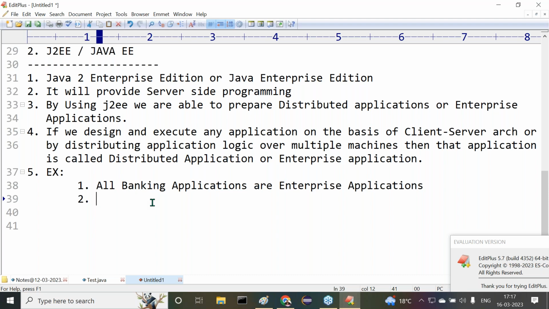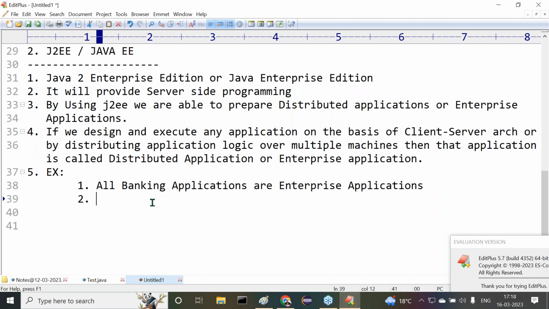See, observe carefully. When I open my browser in my laptop and type www.icicibank.com, automatically a request will go to the ICICI Bank server side application. It is sending a login page to me. There I have to enter my online account credentials, username and password. Then when I click on the login button, the request will go to the ICICI Bank server side application, where it will check whether these credentials are right or wrong.